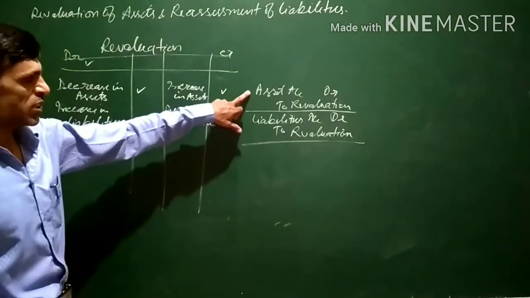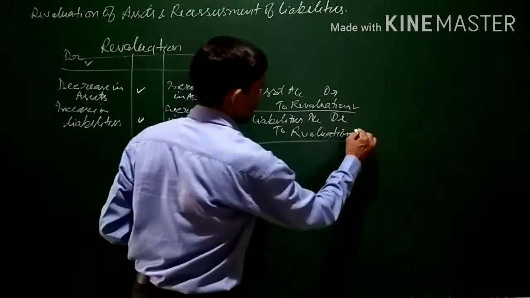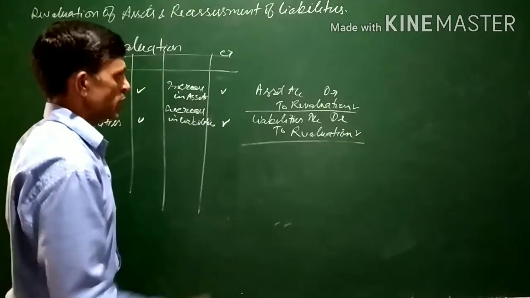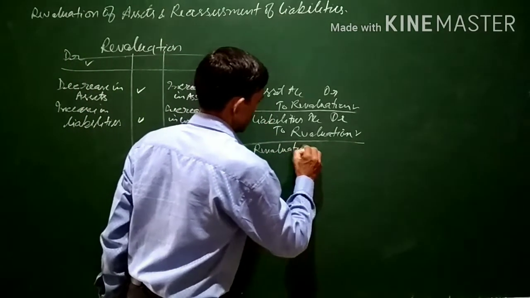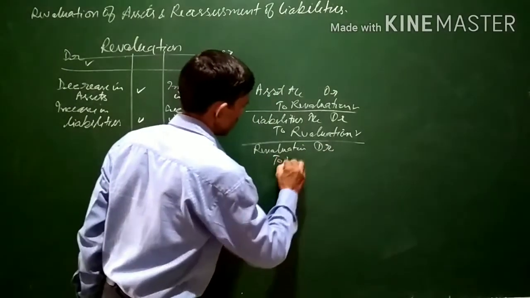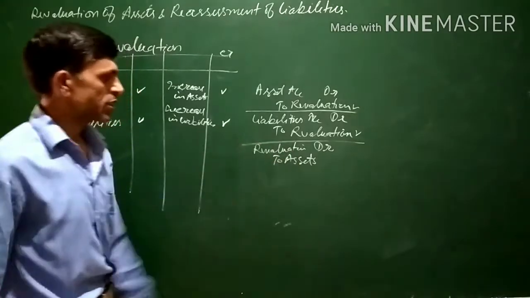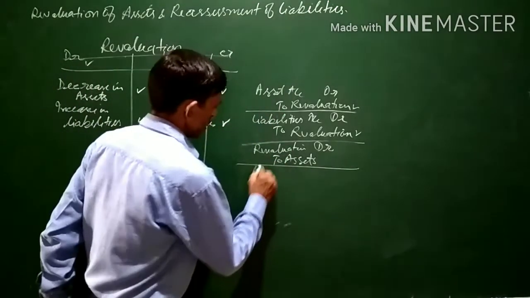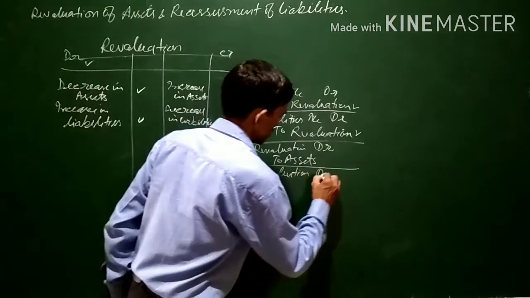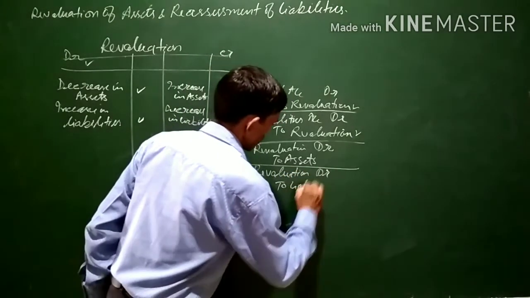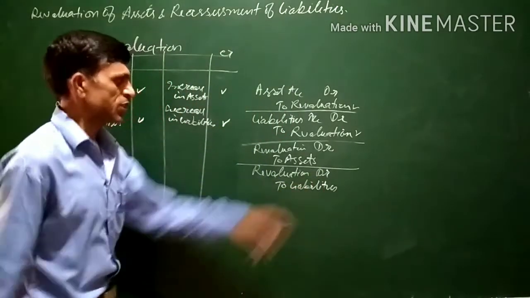In both cases, when an asset increases or a liability decreases, it is income for the business, and revaluation account is credited. Similarly, if an asset decreases, revaluation account will be debited and the asset account credited. If there is an increase in liabilities, revaluation account will be debited and liabilities account will be credited, because the rule for liabilities is that if a liability increases, it is credited.